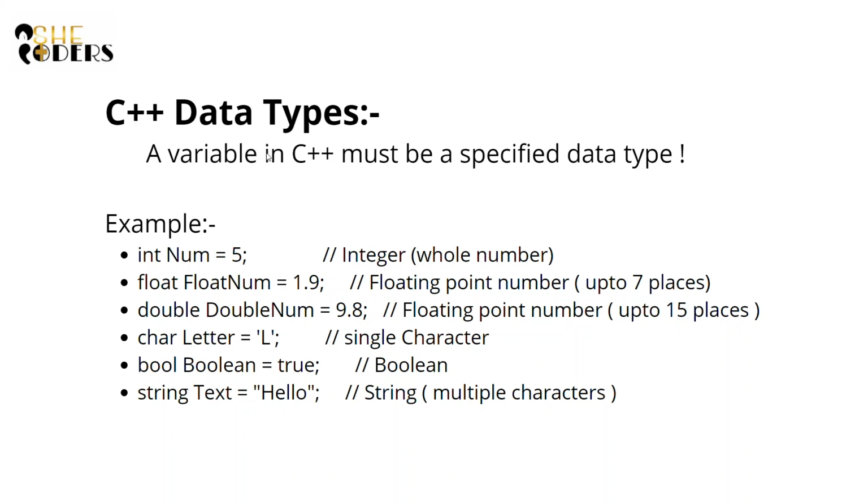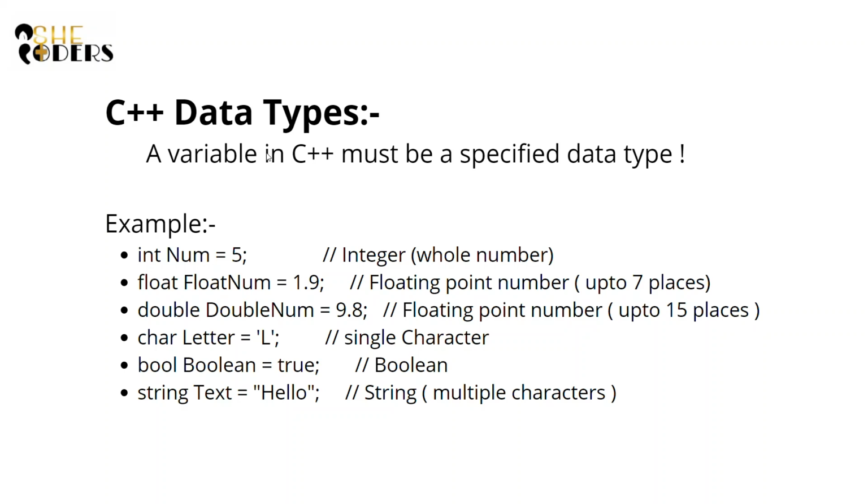Here, for example, if I want to store 5 in some variable, 5 is a whole number and it is an integer. So we will be storing it in a variable num that will be of integer data type. That's why I have written int num equals 5. Like this, float, double, char, bool and string.